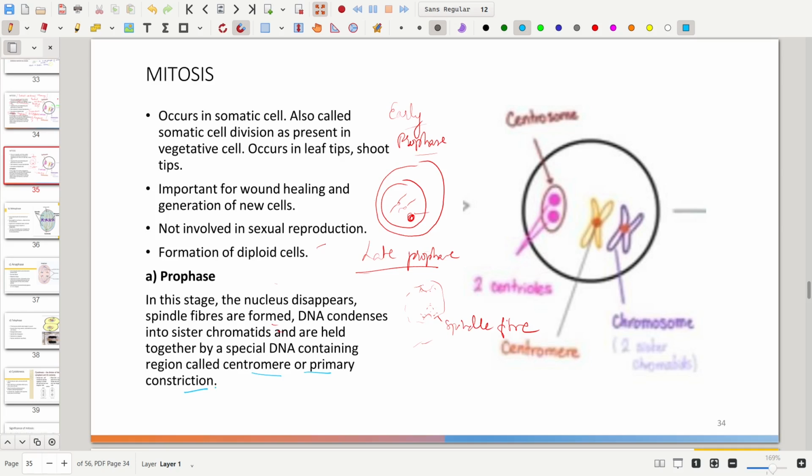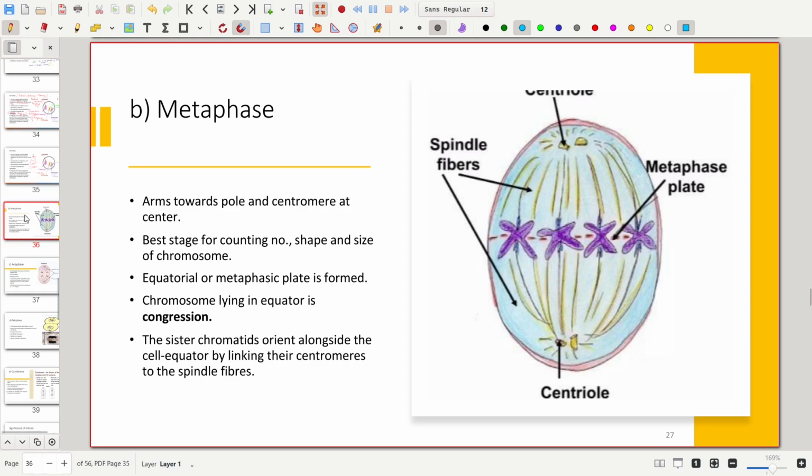Now let's move to our next phase, that is metaphase. In metaphase, there is complete disappearance of the nuclear membrane and nucleolus, and the formation of spindle fibers is completed. You can see the spindle fibers here.